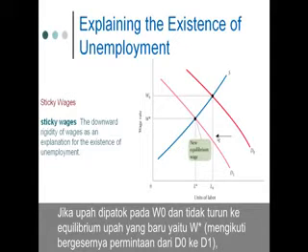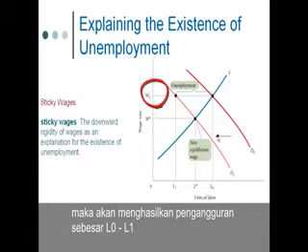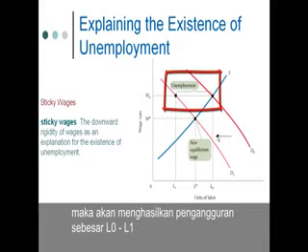If wages stick at W0 instead of falling to the new equilibrium wage of W star following a shift of demand from D0 to D1, the result will be unemployment equal to L0 minus L1.